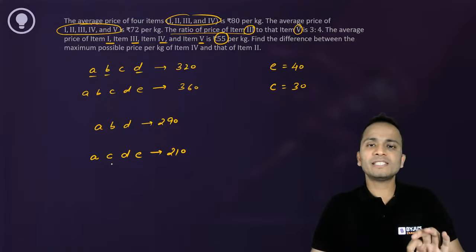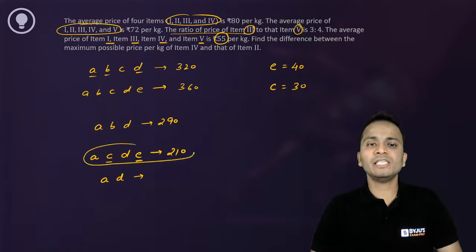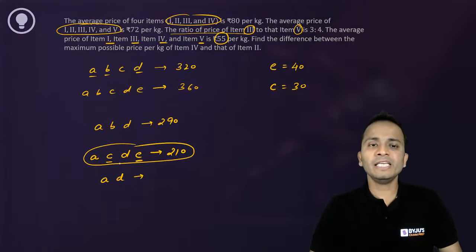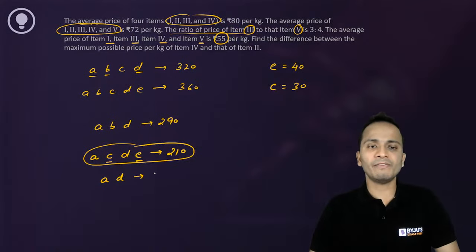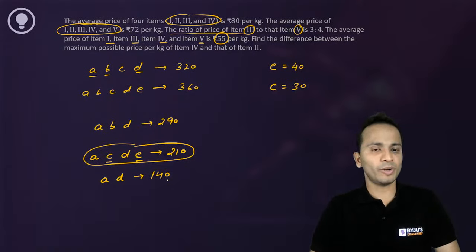Out of which, the values of C and E are already known, right? C and E, these two values are already known. So I can find the sum of A and D by putting the values of C and E in this place. C is 30 and E is 40. So 210 minus 70, that will be 140. All right, so the sum of A and D has come out to be 140, right?